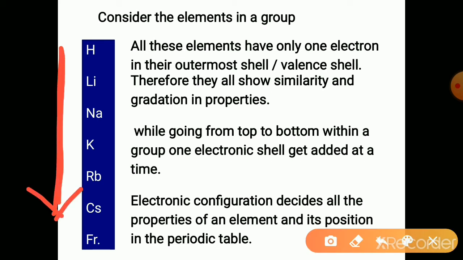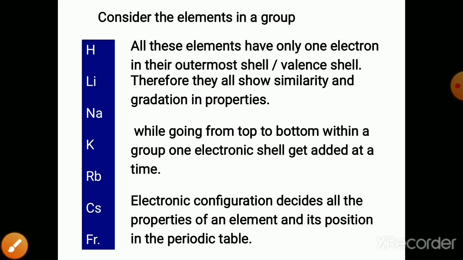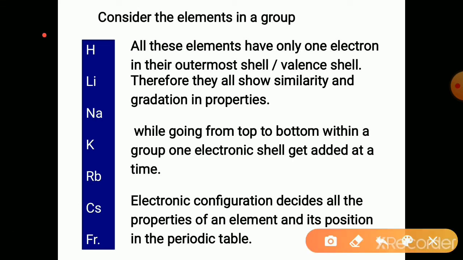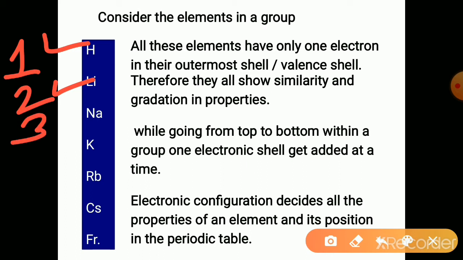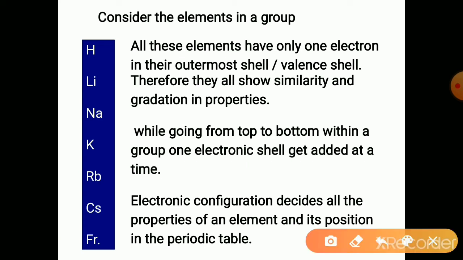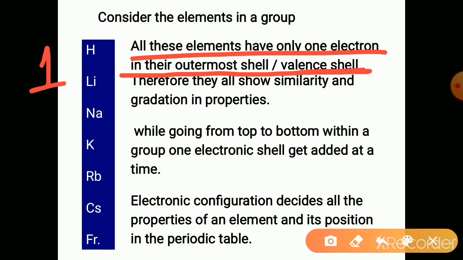So all these elements show the same valence electrons. Hydrogen is the element of the first period. First group, first period. Lithium, first group, second period. Third period, fourth period, fifth period, sixth period and seventh period. Francium, seventh period element. Here, all these elements have only 1 electron in their outermost shell. Valence electrons are the same. How many valence electrons are there? Only 1 in the outermost shell.